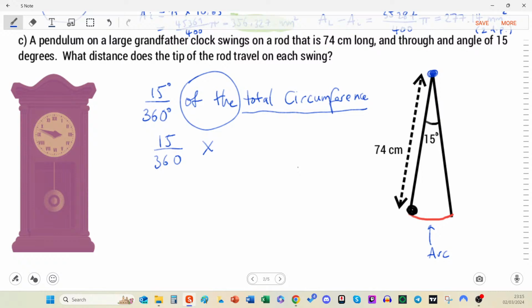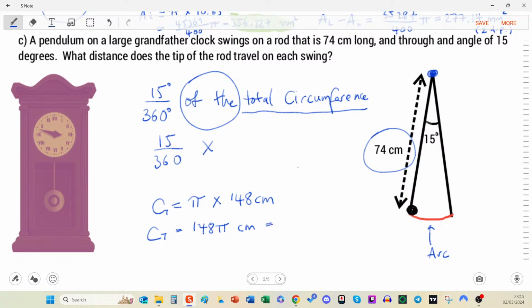Do we have enough to find the total circumference? So circumference is equal to pi times diameter. Well, if this is a radius, we just times that by 2. So that's 148, and that's going to be in centimeters. So the total is 148 pi. See how easier that is if you don't want to find the decimal?